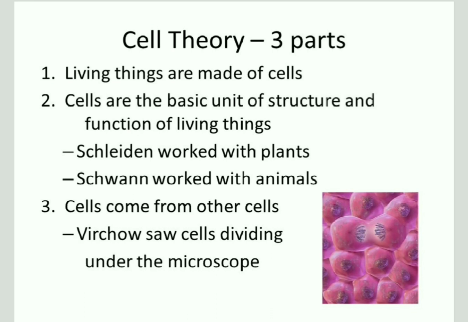Then the third postulate of the cell theory was that cells come from other cells, meaning all cells come from pre-existing cells, which was concluded by Virchow after doing some experiments. What he noticed was that the cells were dividing under the microscope. Then he concluded that cells come from pre-existing cells.